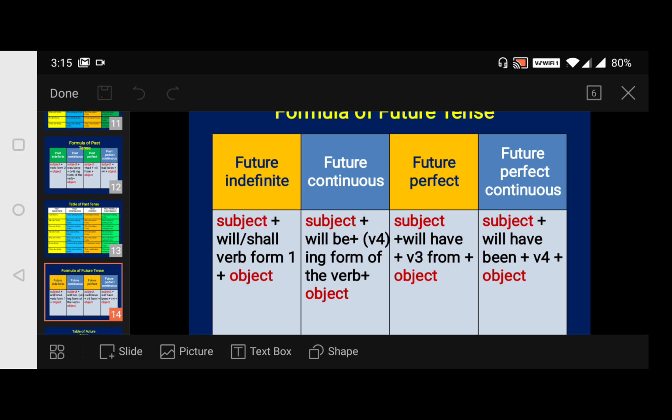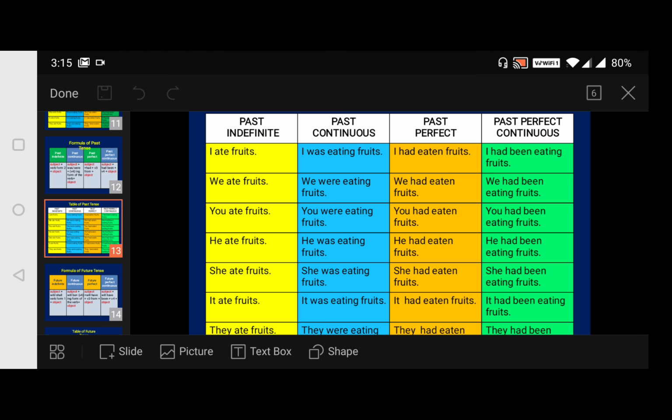Coming to future. But before discussing, let me tell some more examples for past tense only. Generally, we use was not or were not. If the subject is singular, we use was not, and if it is plural, we use were not, and did not, to form negative sentences in the simple past. Some examples: I was not late, he was not late, she was not late, it was not late, and we were not hungry, because we are plural.